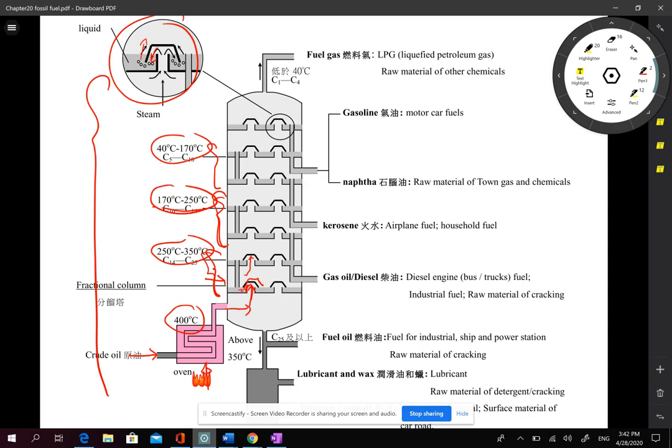Then the tower helps the hydrocarbons to be separated into different parts with different boiling point ranges. Of course, such a method cannot completely separate different kinds of hydrocarbons. We try to separate them into different fractions with close molecule size and close boiling point only.